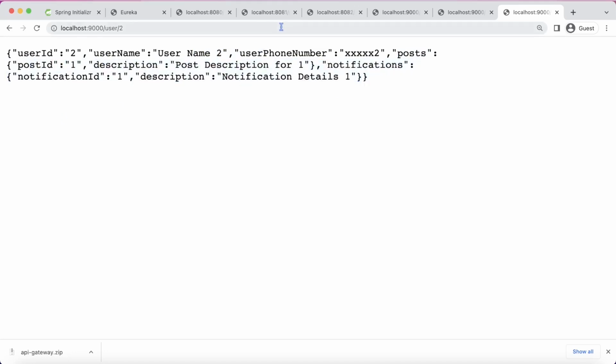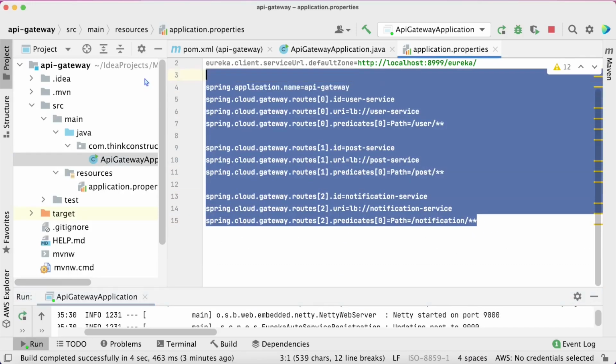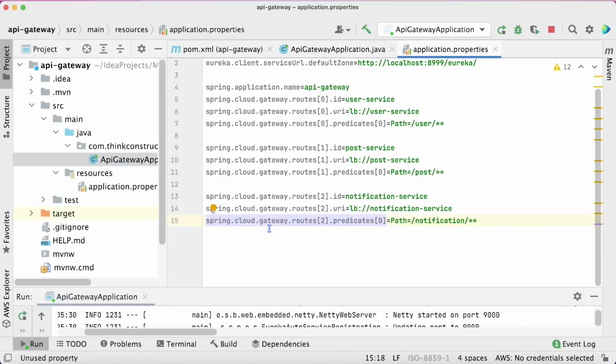Yeah. So no need to call these services individually. Rather, just one single entry point is now sufficient for all these 3 services, or all these 3 services in multiple instances, as well as many more services. Whichever services routing we configure here, we will be able to route the request to those services. Okay. So that's how the API gateway should be done with the help of Spring Cloud Gateway. Okay. So I hope this complete demonstration of API gateway is very clear to all of you.